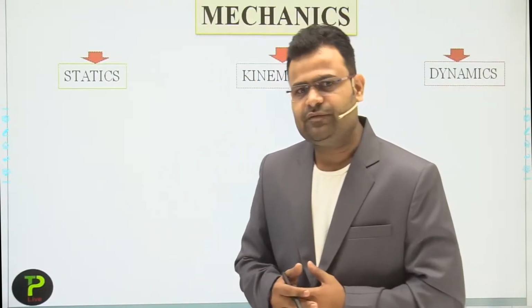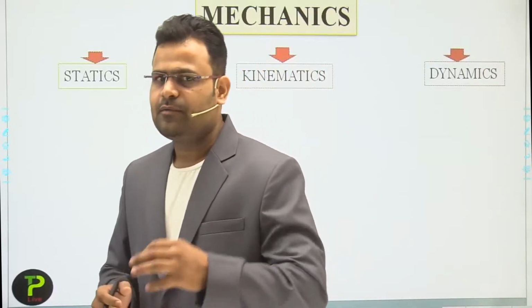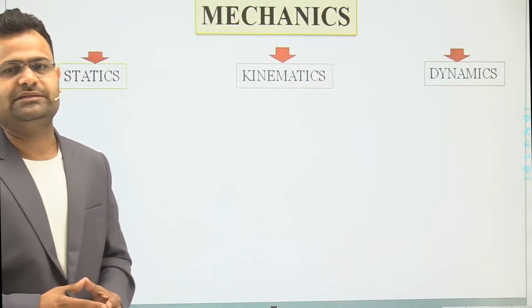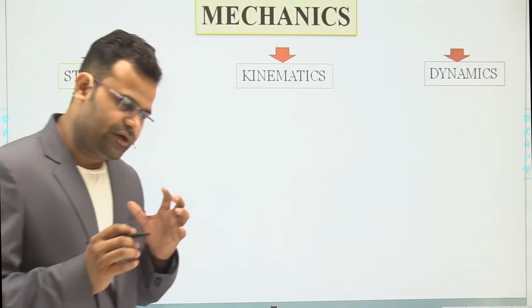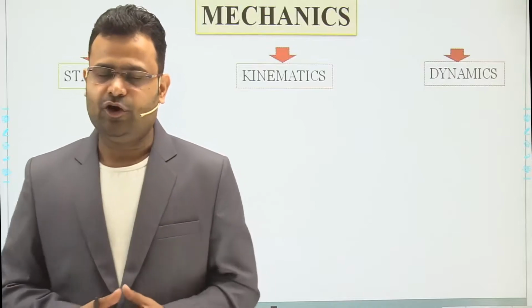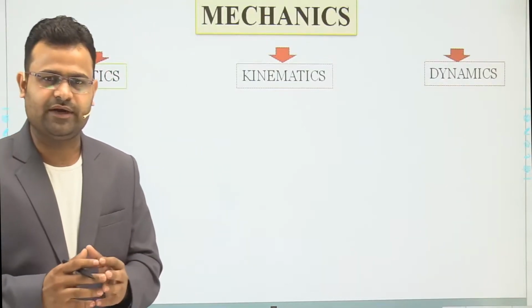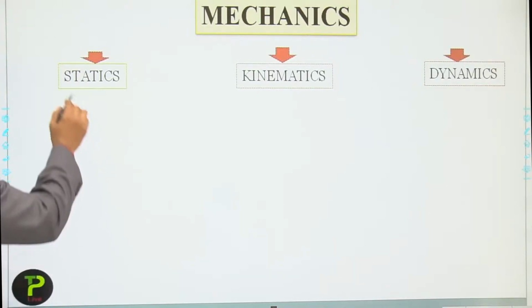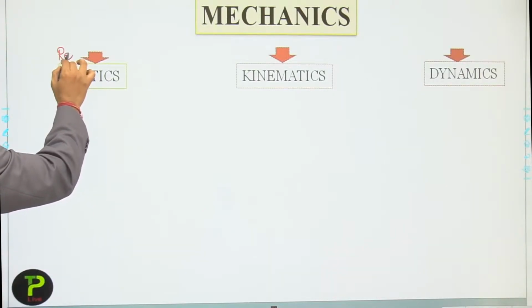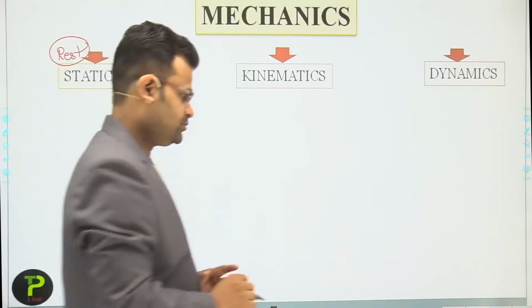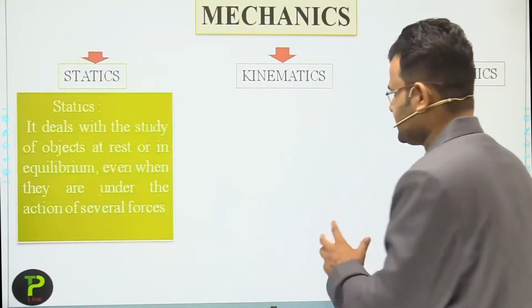After that, whenever we move to 11th and 12th standard, many times we discuss that word, static. Simply, the meaning of static is that when any object is at rest, then we can use the word static. So a simple meaning of static is rest.